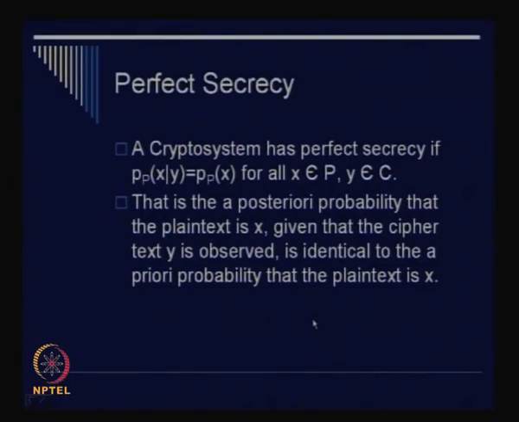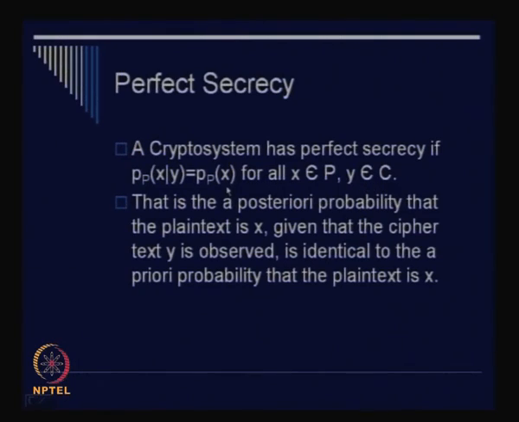Okay, so now essentially we know how to compute the value of P(x|y). I think I've already defined it, but let me give you the formal definition. It says that a crypto system has perfect secrecy if the value of P(x|y) is equal to the value of P(x) for all x belonging to P and for all y belonging to C.